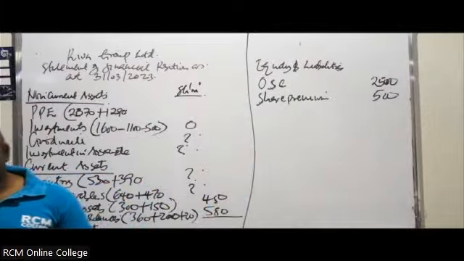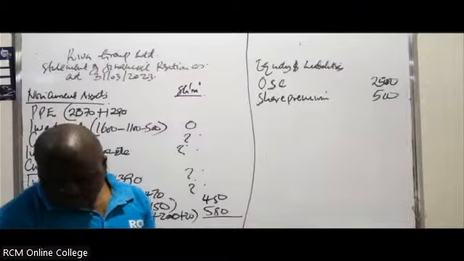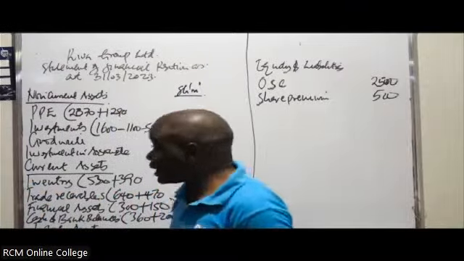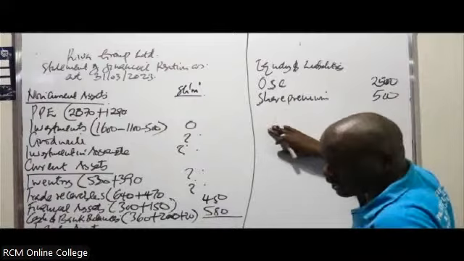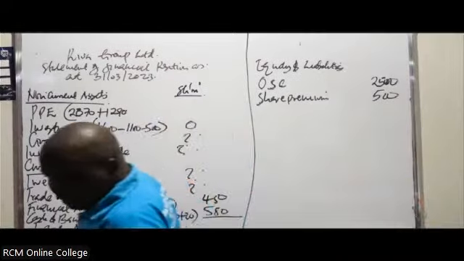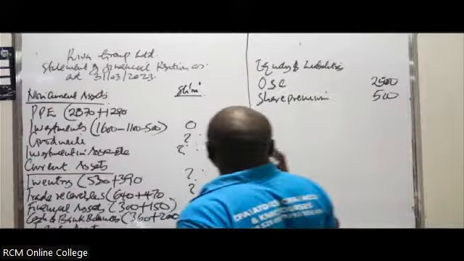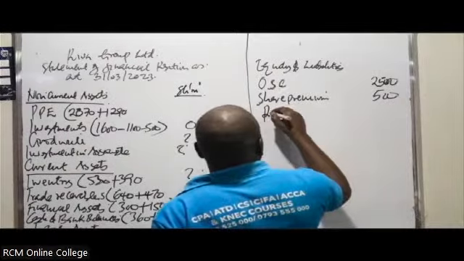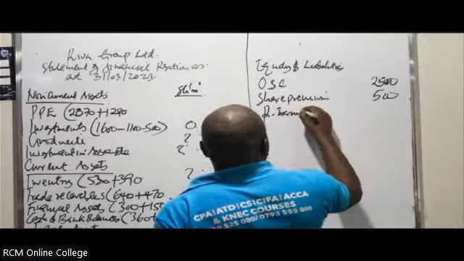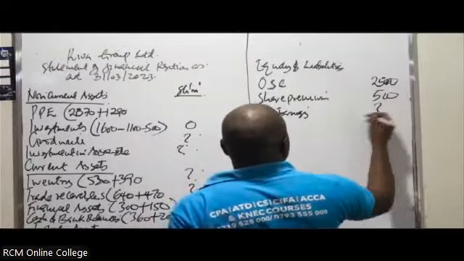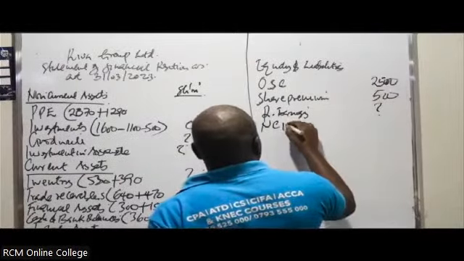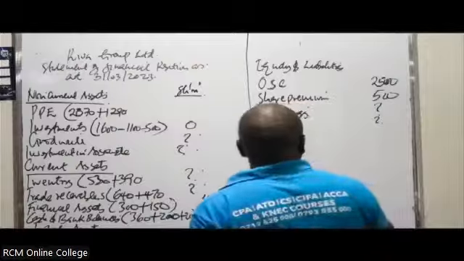The 2 items are which ones? What are the 2 items that you must be able to calculate and also add here? Retained earnings and, of course, what? NCI. So retained earnings, which you have to calculate. Then in this case, you have also NCI, which you also have to calculate. You can leave it like that.